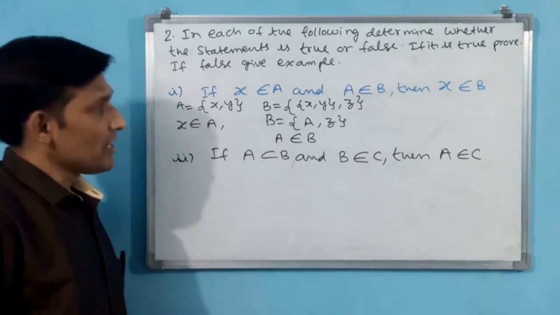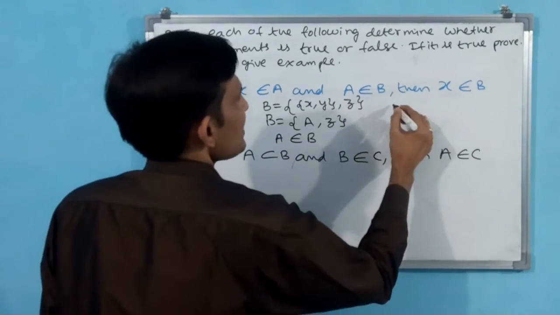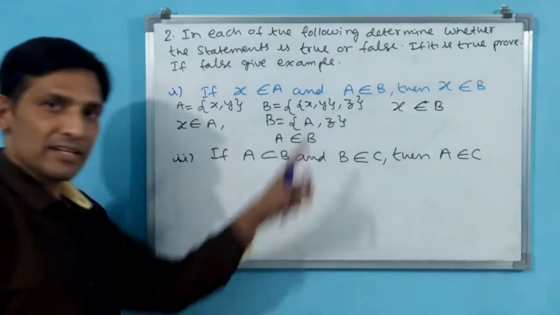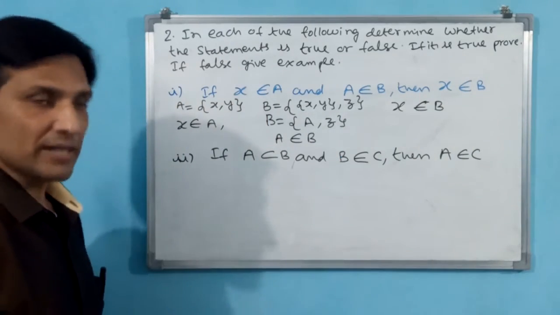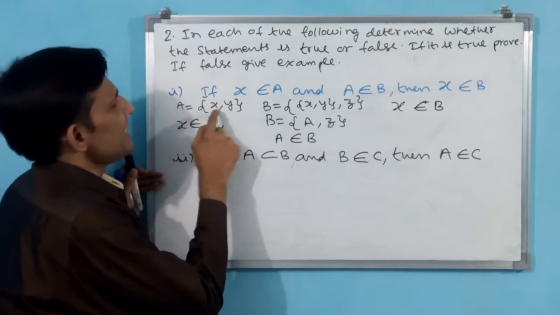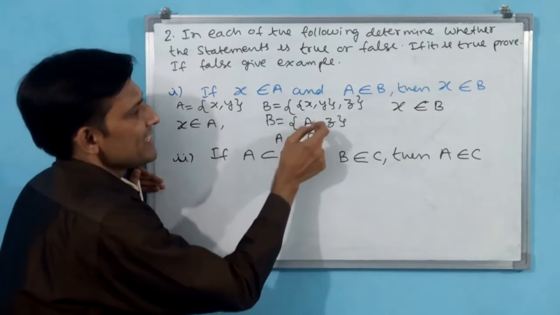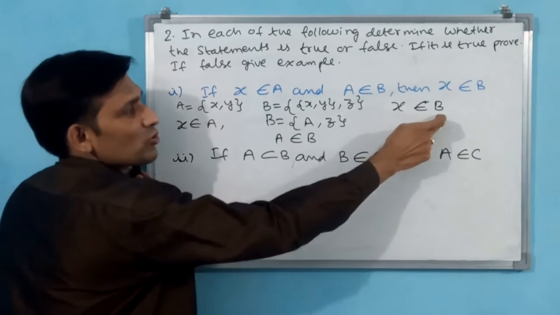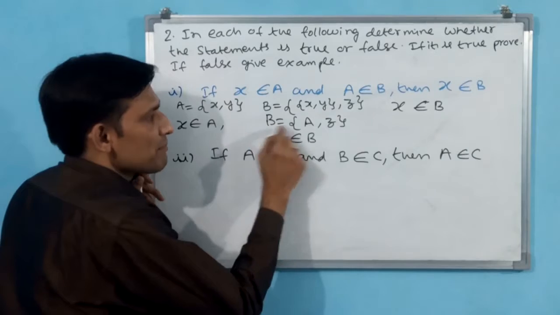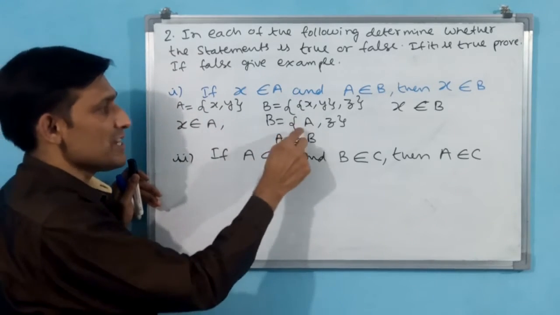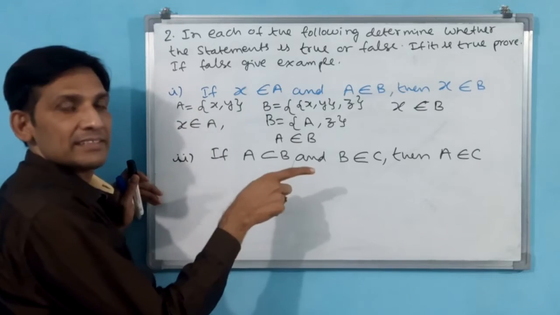Now you come here. X belongs to B, he is telling. First I am writing X belongs to B only, then we will check whether it is so or not. Okay, you say now X is inside A, but inside A, X is there, here in B. X belongs to B means X should be an element in B. But here X is an element in A, not in B. In B, A is an element, not X. You understand?